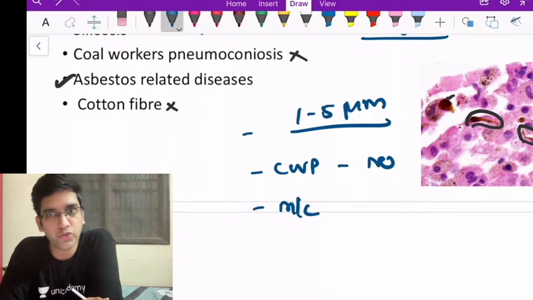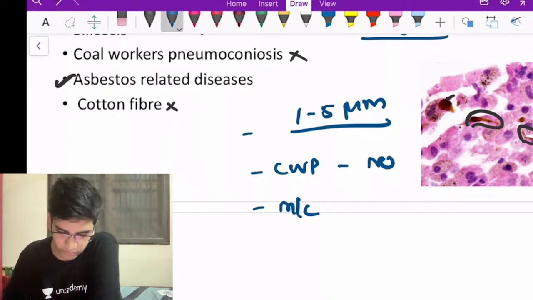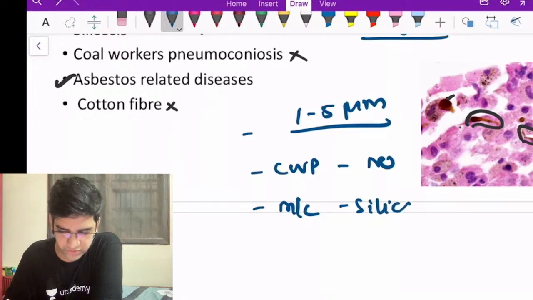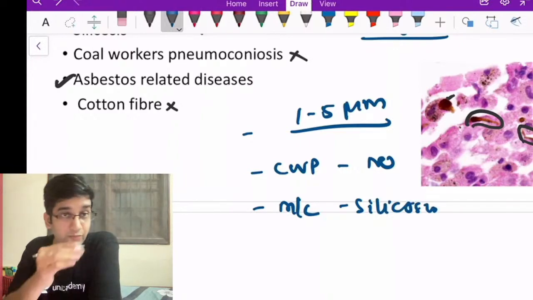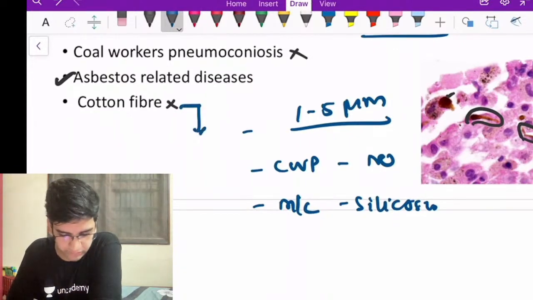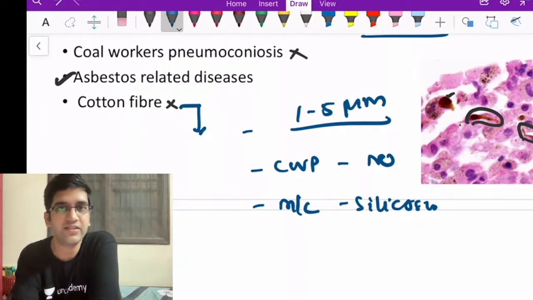The most common pneumoconiosis is silicosis, right? We have a fourth option here, cotton fibers. What do you think the disease is termed as? For cotton fibers, the disease is byssinosis, right? So byssinosis is related to cotton fibers.